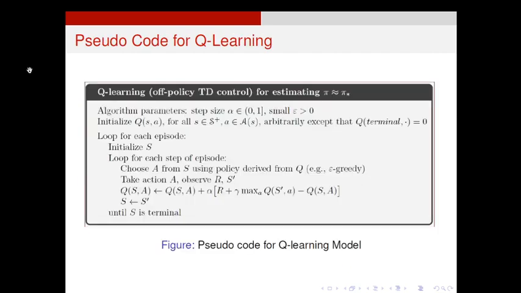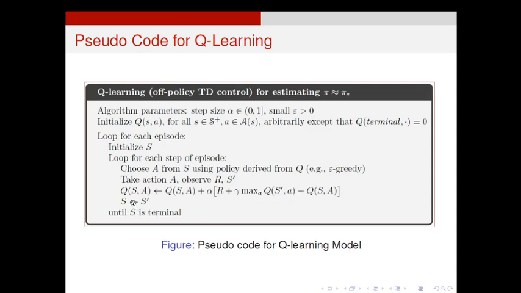Then this is the pseudo code. The pseudo code is almost the same. Algorithm parameters, initialize Q of S, A, all these are the same, but the difference is here. One is the update formula. Q of S, A updates to Q of S, A plus alpha into reward plus gamma into max over A of Q of S dash, A, minus Q of S, A. Instead of gamma into Q of S dash, A dash, I choose this formula.